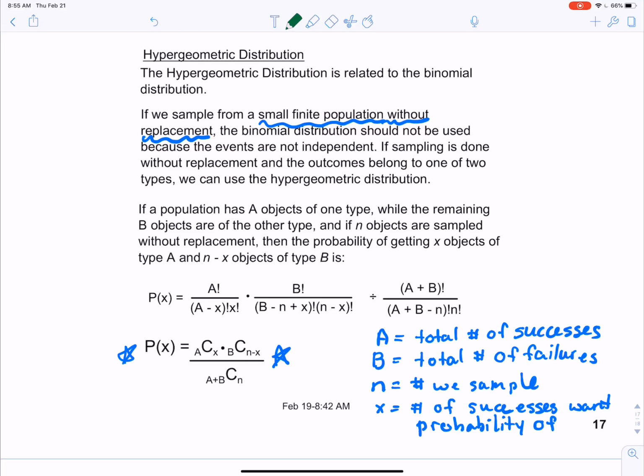What it ends up looking like is this is the number of ways that we can get the wins that we want. This is the number of ways that we can get the losses that we want. And then this is the total number of ways that we could actually pick those things.